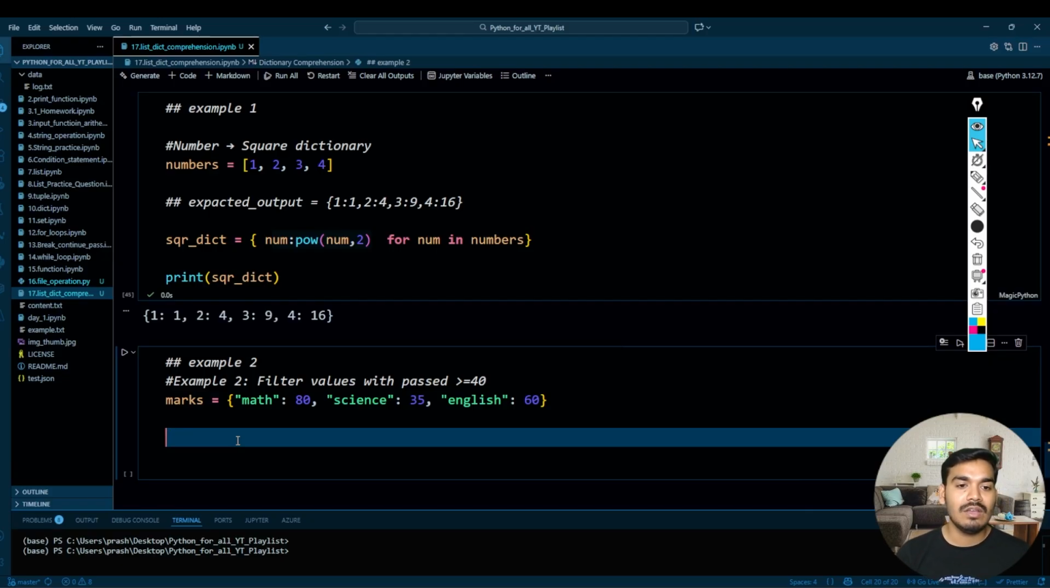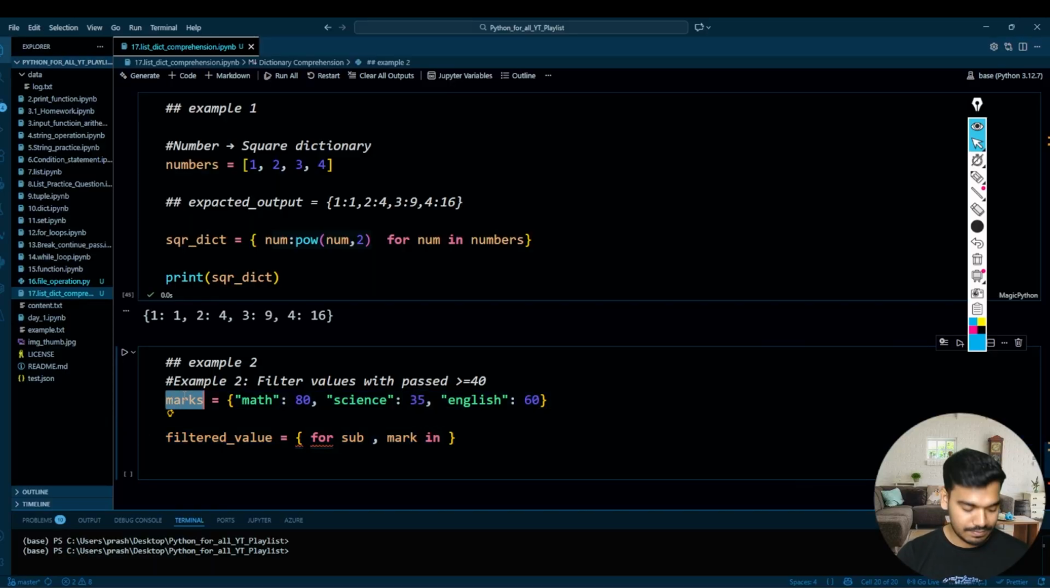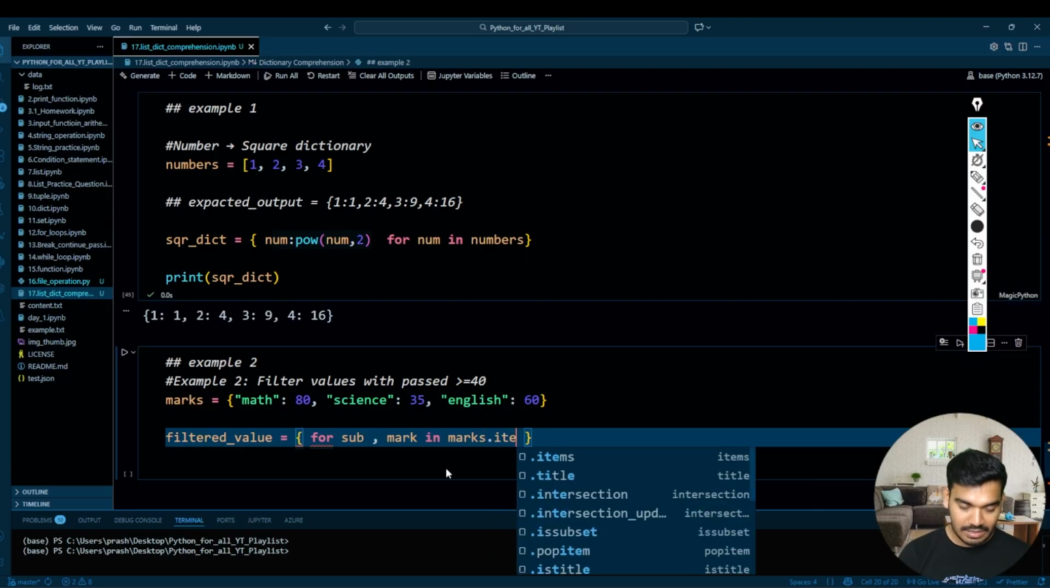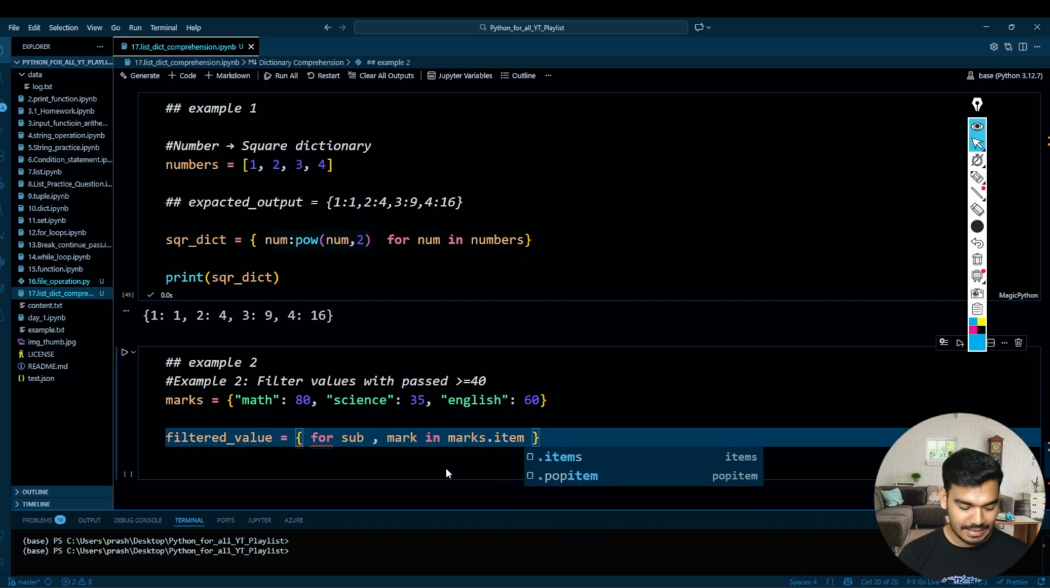So over here, filtered value, I'll write filtered value equal to, I'll take the dictionary comprehension, then I will iterate through it. So for subject, sub comma marks in this marks.items.